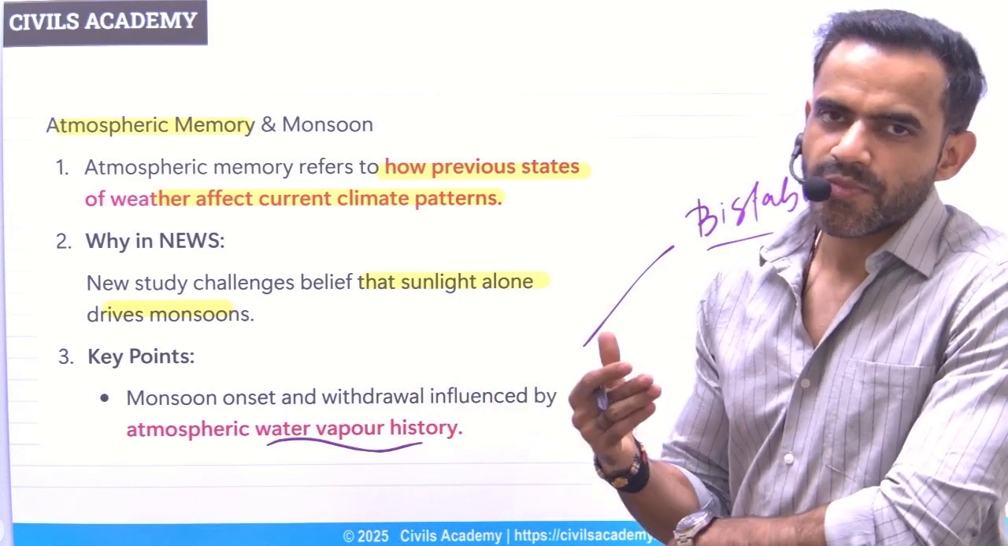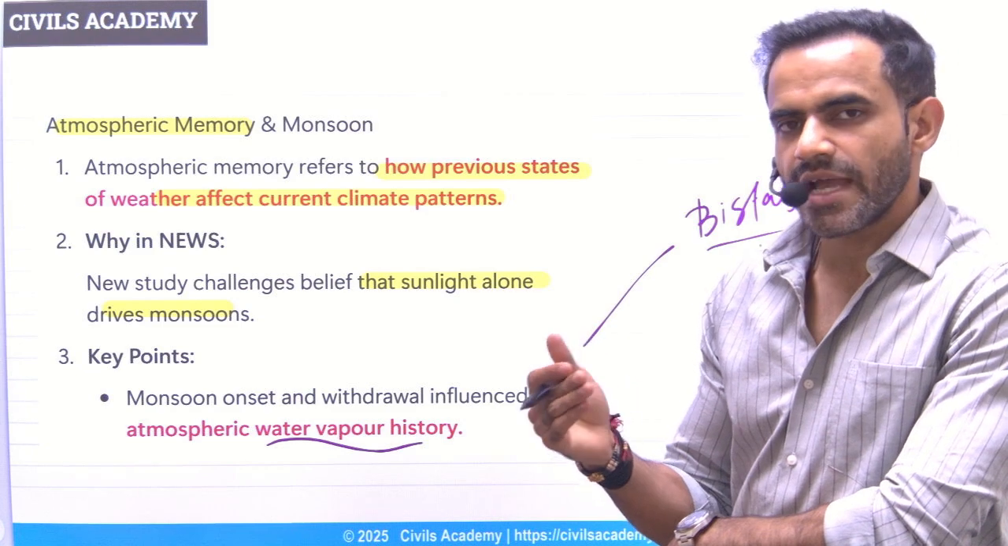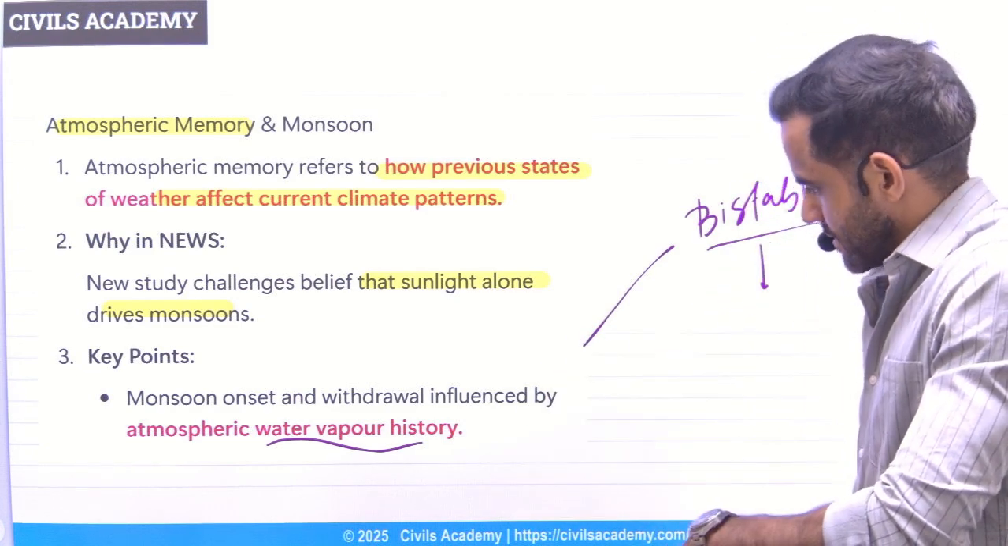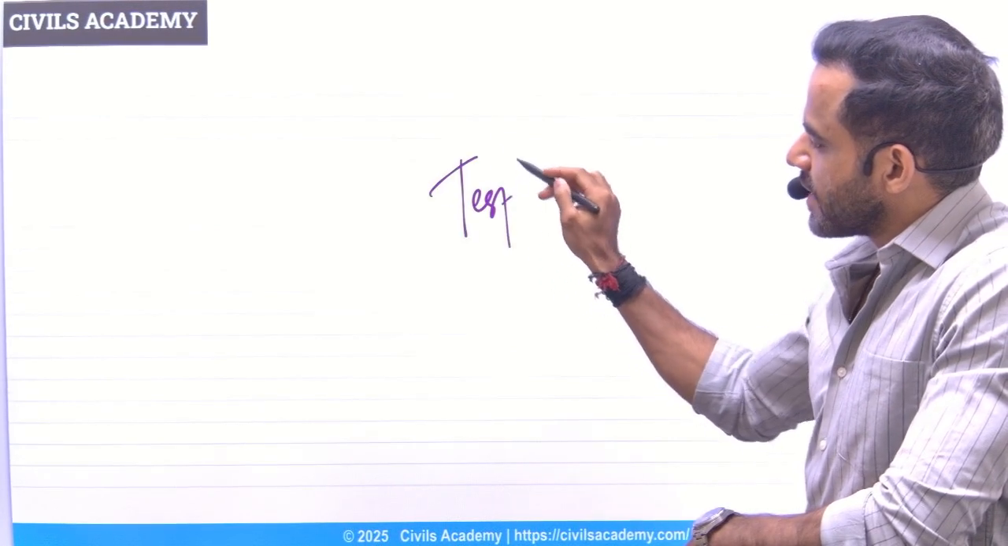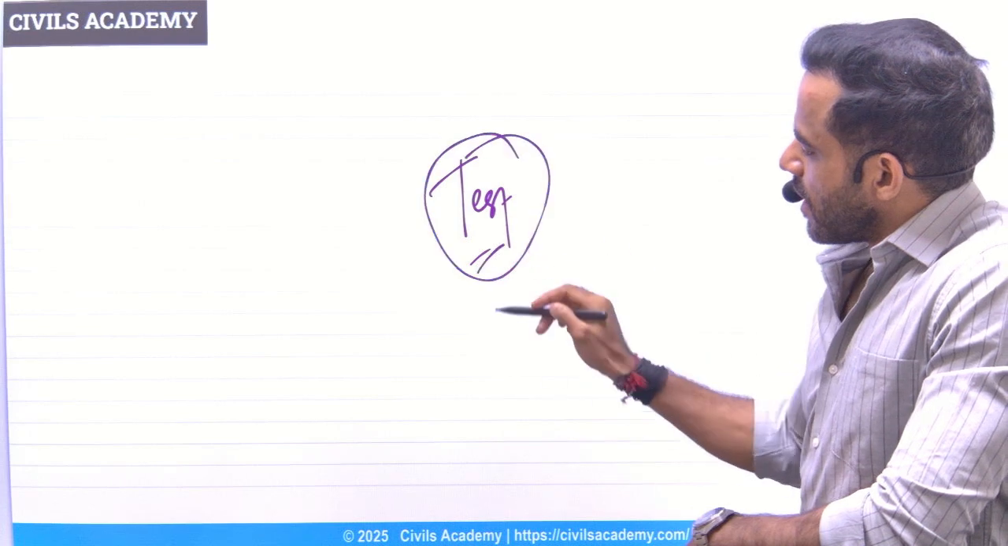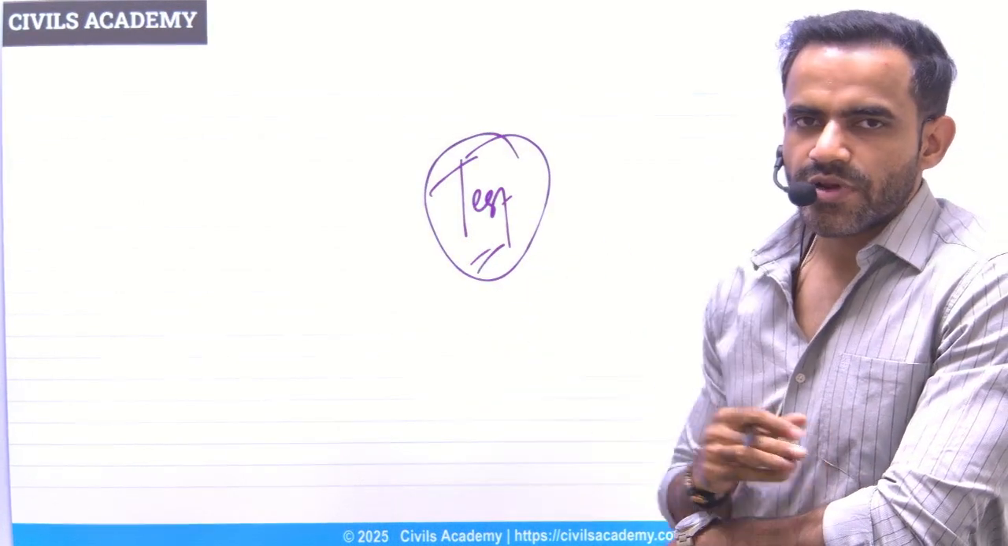So these were the important issues mentioned in the environment section of Vision IAS. Now test, please attempt the test and you will realize how much information you were able to retain.